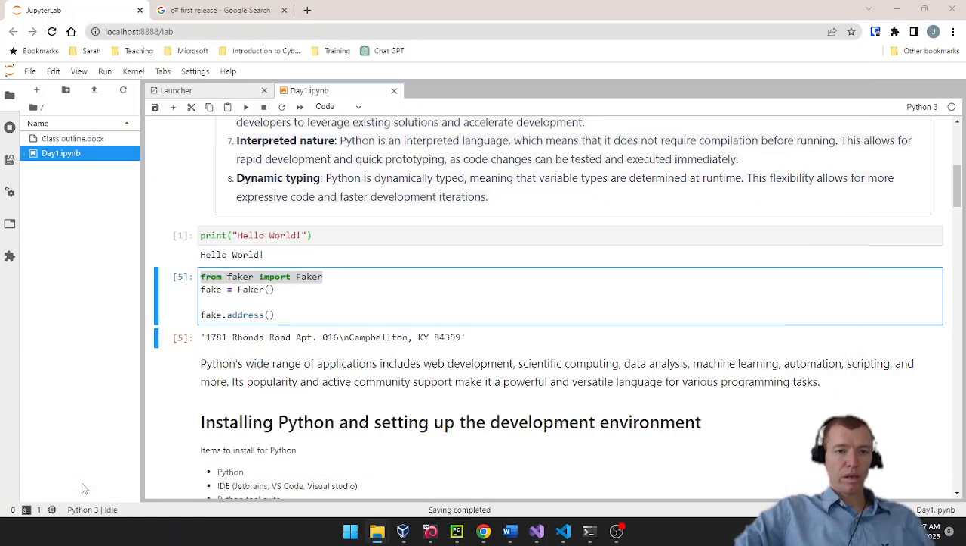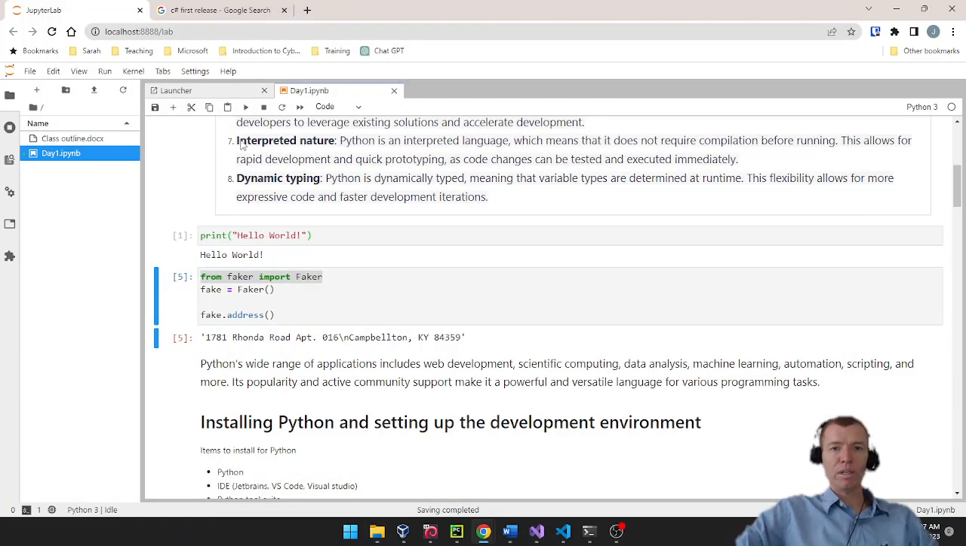Okay, so where are we at on our chart here, right? So that's interpreted in nature, the fact that we don't actually build it, we actually run it every time from source code. The last and coolest feature of Python, that I think anyway, is what's called dynamic typing. Meaning that at the time of an assignment, the variable is given its data type.